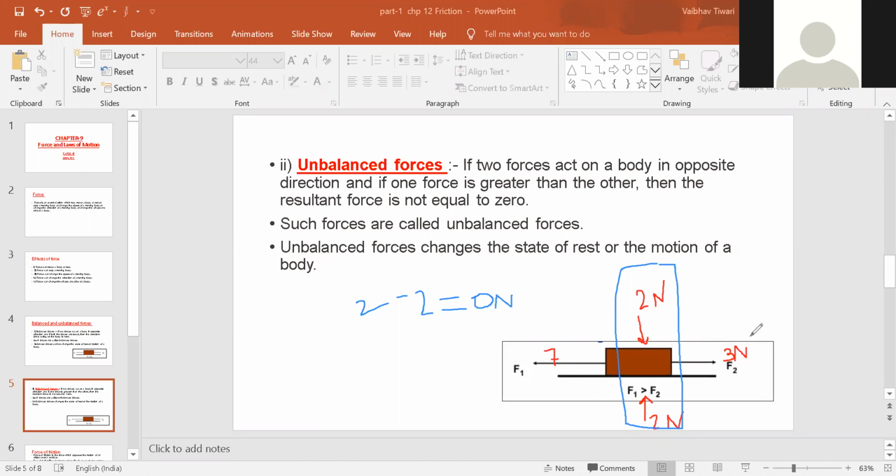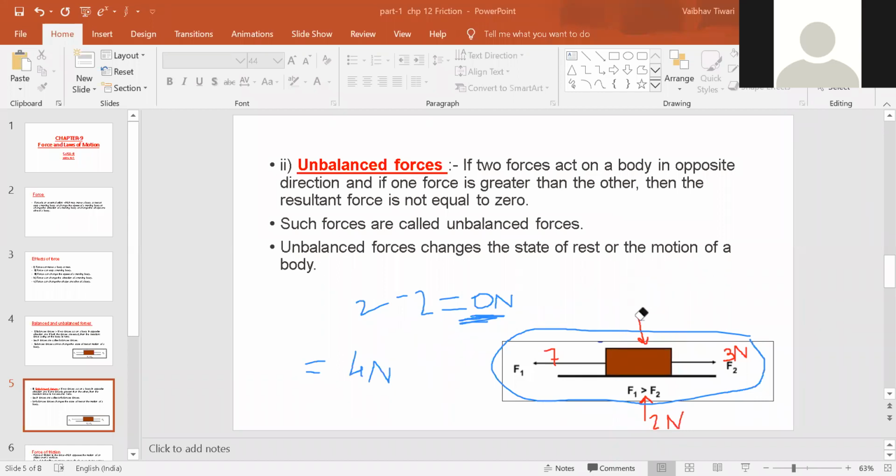Now let us discuss these two forces, F1 and F2. As we have already done the calculation, the resultant force for the forces acting horizontally was 4 Newton, right? So if the force acting vertically was 0 Newton, it is equivalent to no force acting on the body in vertical direction. So we can directly eliminate the forces acting in vertical direction.